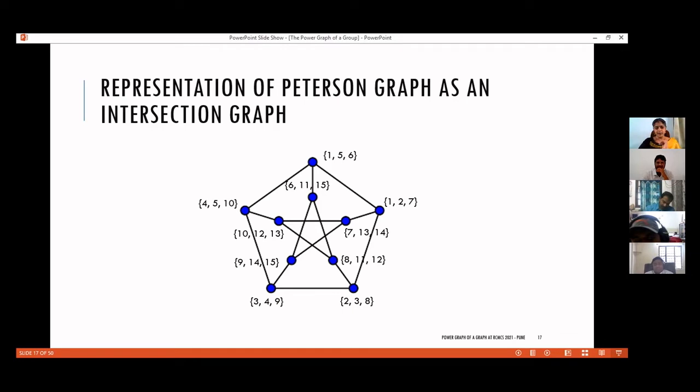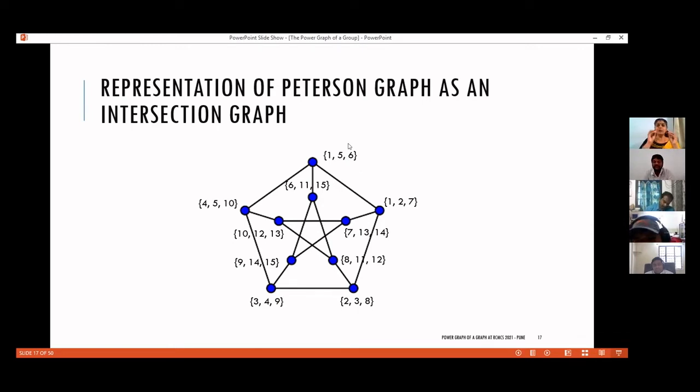So if I'm taking a labeling for this outer cycle, I will take 1, 2, 3, 4, 5. Then we have these sticks. I will label them as 6, 7, 8, 9, 10. And there is an inner C5 in the shape of a star. For that, I will give 11, 12, 13, 14, 15. What I have done is I have just taken the labels of the edges which are incident on this vertex. So for this vertex, this edge was labeled 1, this was labeled 5, and this stick was labeled 6. So I have given the set {1, 5, 6} for this vertex.